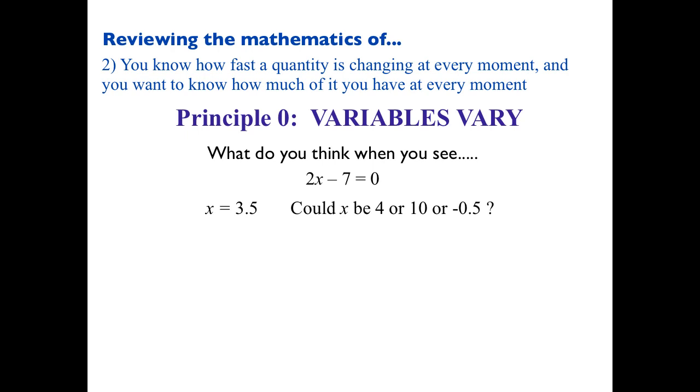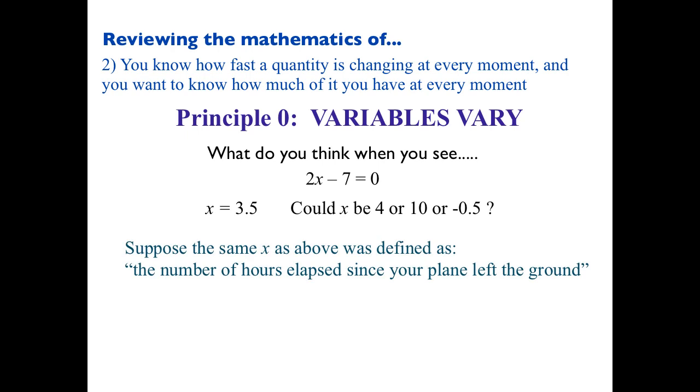Rather than thinking x is this value and it's not changeable, x could be other values. But of all the values x could be, there's only one that makes that equation true. That's a stronger way to think about this. Okay? So suppose x was defined as the number of hours elapsed since your plane left the ground.